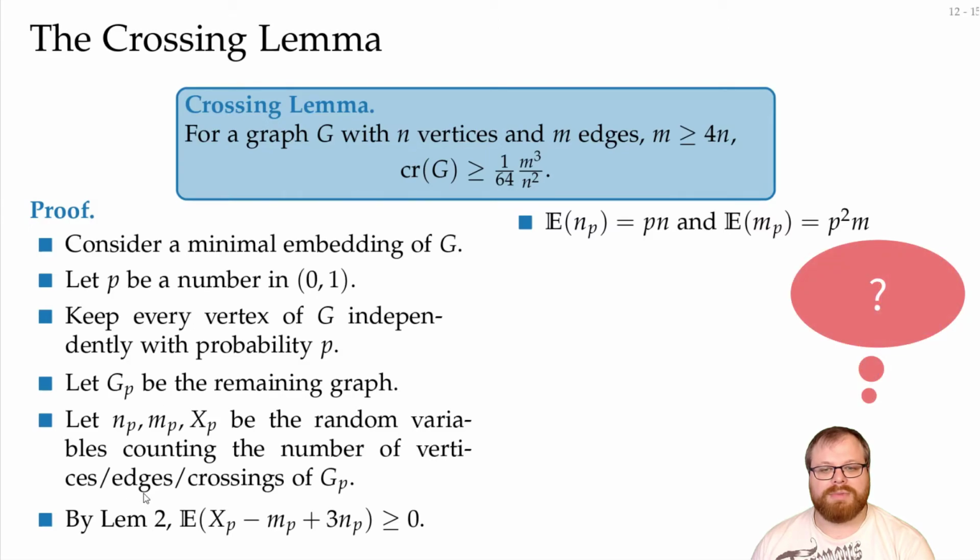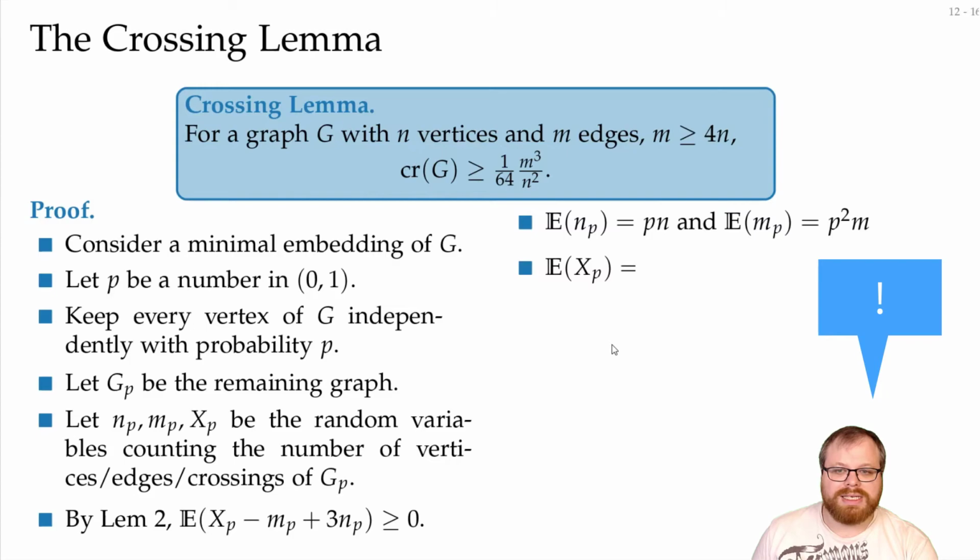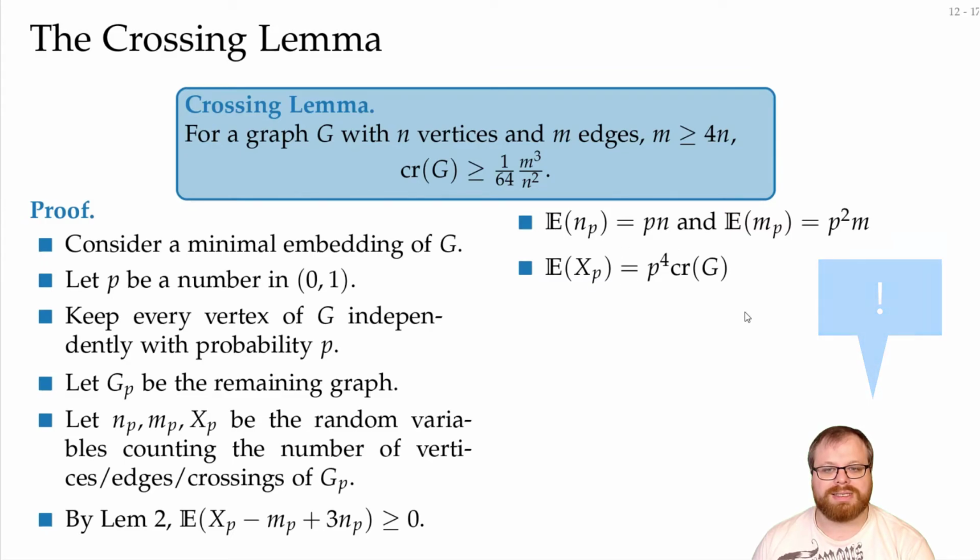What about the number of crossings? Well, for a crossing, we need 2 edges. So a fixed crossing we still have if we still have both of those edges. So the probability that we still have a crossing is p to the 4. We need all 4 vertices.